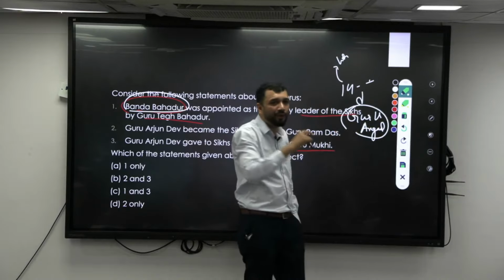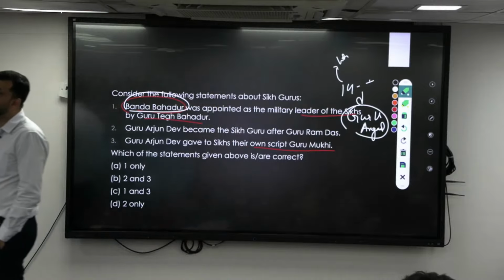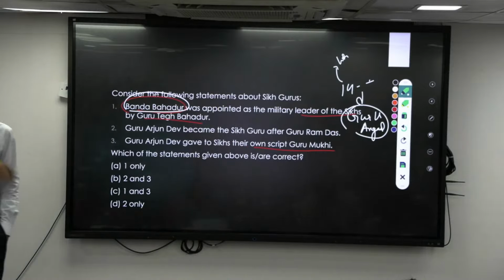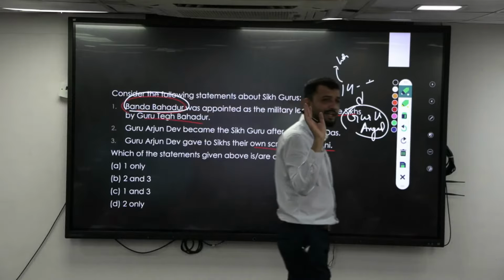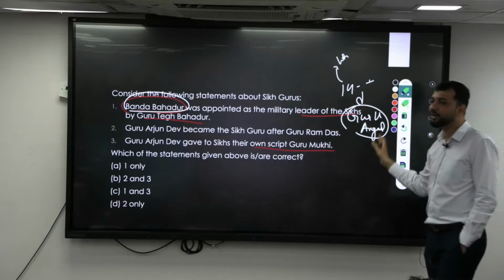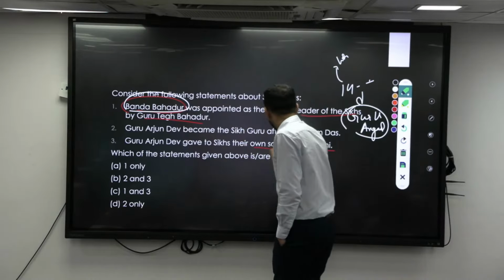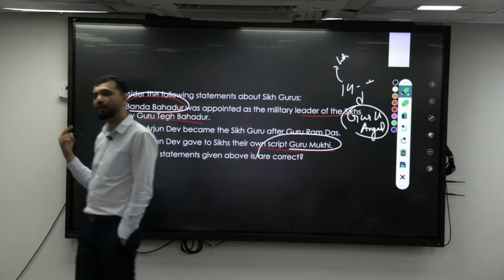Guru Angad is the one who made sure that the Punjabis have their own script. Let's not write in another language. Let's write it in our own script. We have our own language, so let's write it in our own script only. He is the one who found the script, Gurmukhi. It is not Arjun Dev, but Guru Angad who did this.